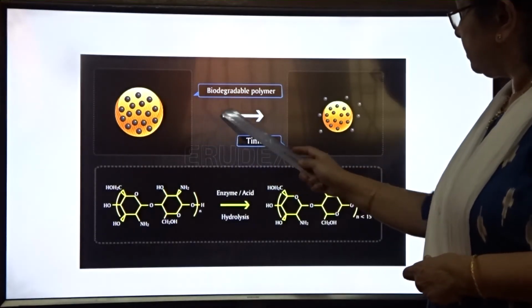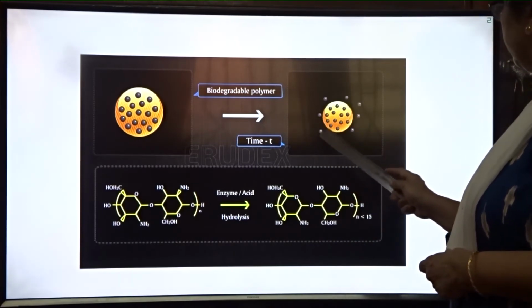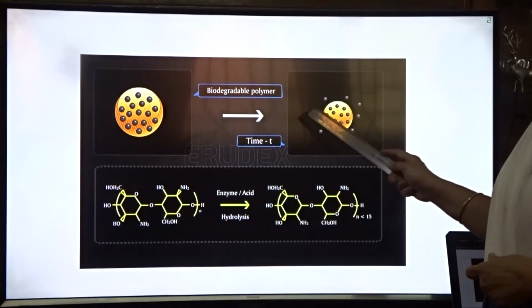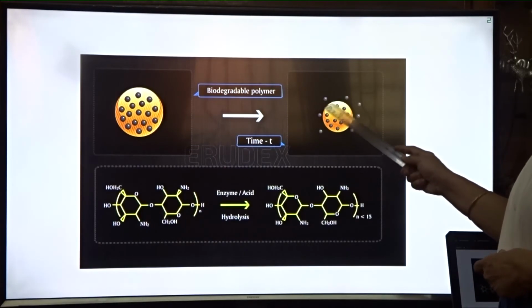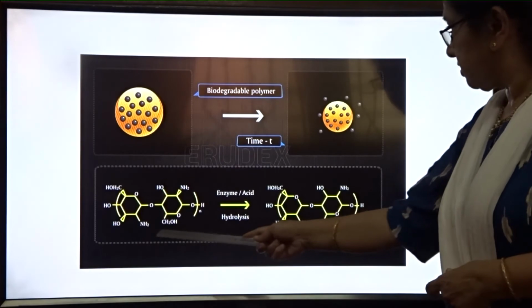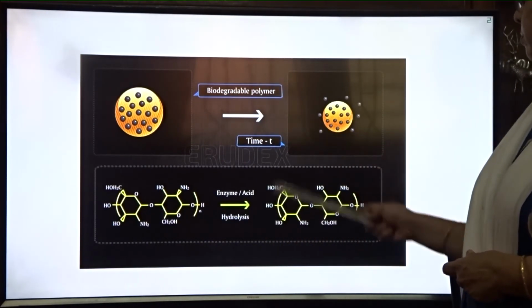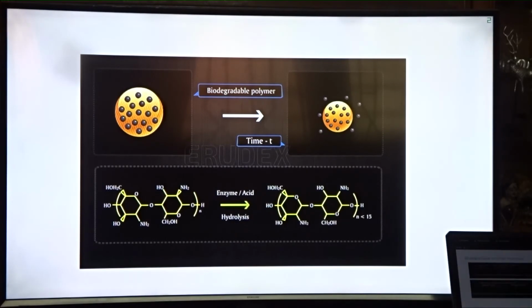After the enzyme action, hydrolysis takes place, and in this way the degradation takes place. You are seeing the molecules are degraded here, structurally, as the degradation of the biodegradable polymer takes place.